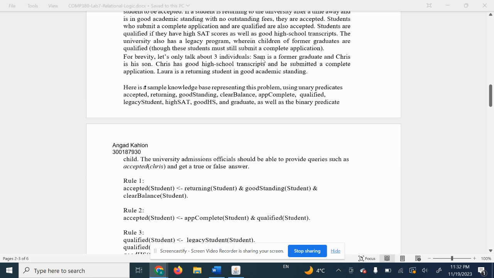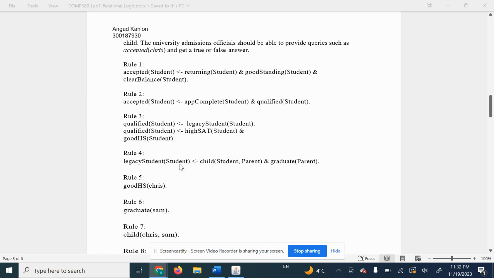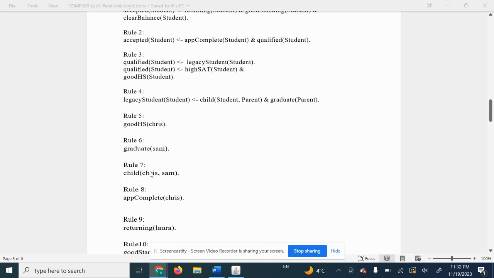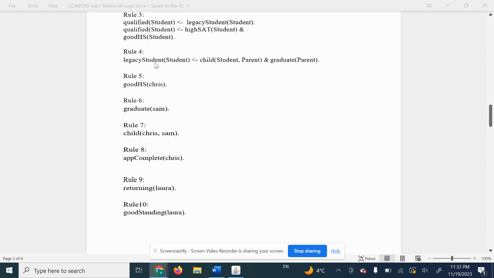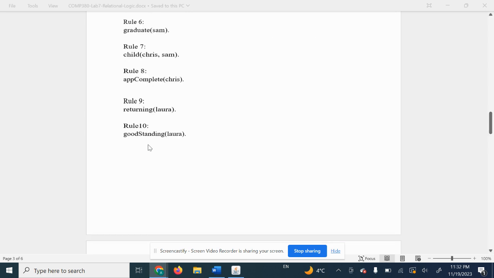In this scenario, we have three individuals: Sam, Chris, and Laura. Laura is a returning student in good academic standing. Sam is a former graduate, and Chris is his son. Chris has good high school transcripts and has submitted a full application. Here we have all the rules and information. Rules 5 to 10 are just the base cases in the knowledge base.